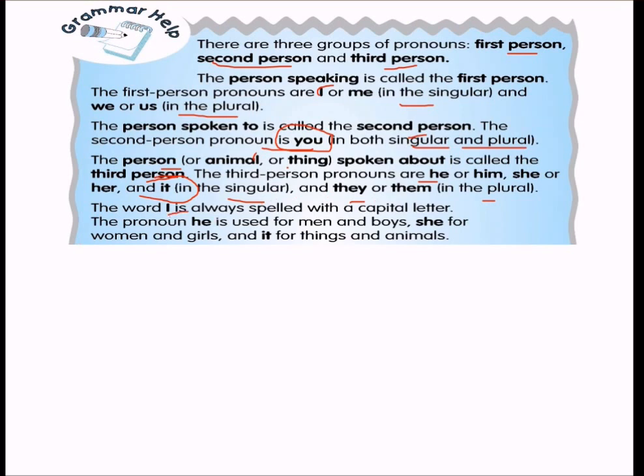The word I is always spelled with a capital letter, which we have already seen. The pronoun he is used for men and boys, while she is used for women and girls, and it is used for things and animals. So if you are talking about a male, use he. For a female, use she. For things and animals, you can use it. Animals can also be masculine and feminine.